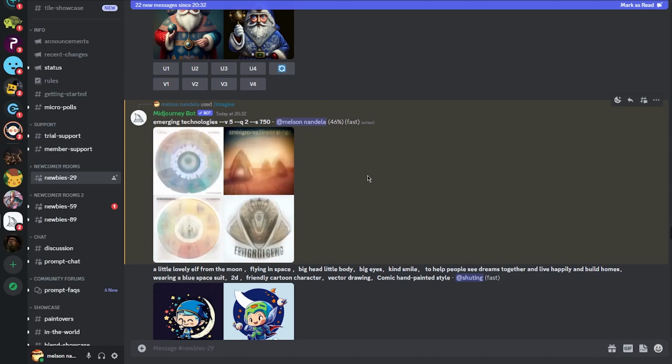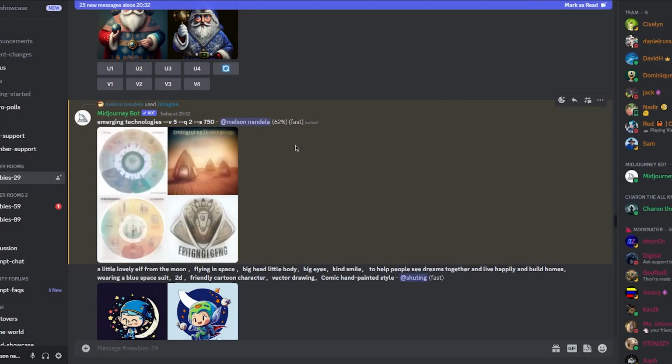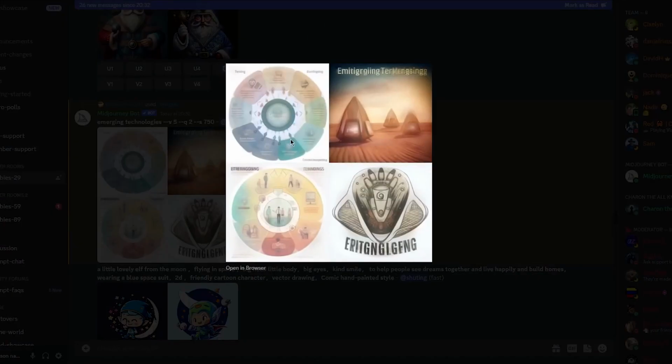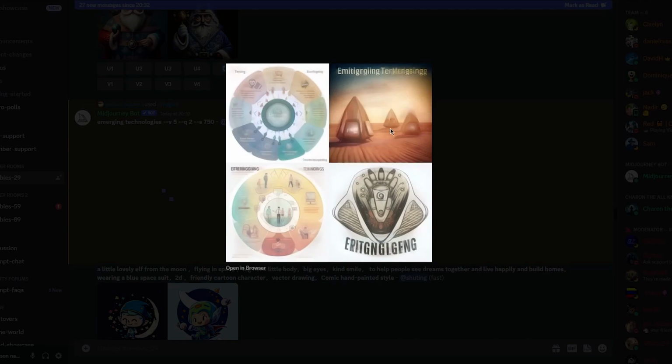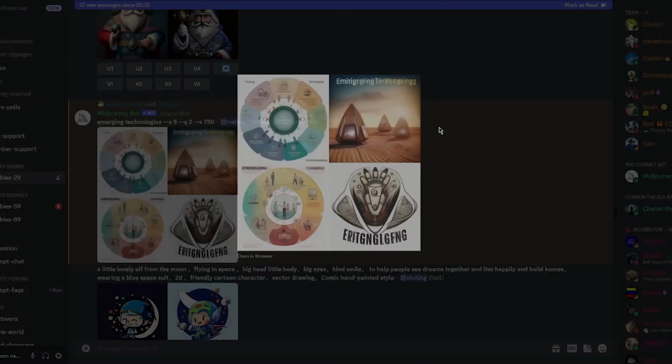And once it's fully loaded, we're going to go ahead and start working with it. So I'm just going to wait for it. As we can see, it's 46% done, and we can already get an idea of what it's planning on creating. You get this whole chart of emerging technologies, of engineering. And look at that, look at these little electronic pods. Look at how cool those look.